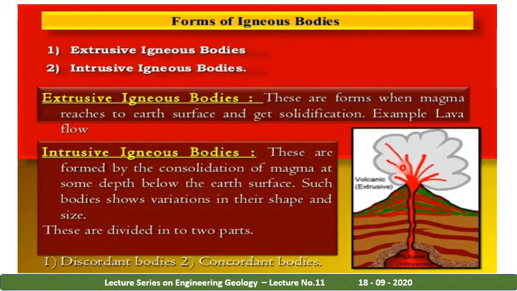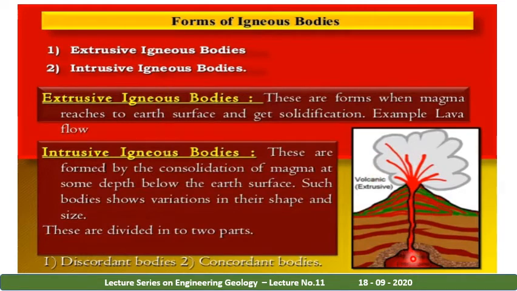Here, this entire region is called intrusive. This entire region is called extrusive. The same magma which travels from the subsurface to the surface, explodes and lies down on the earth surface and forms a new type of rock, that is called extrusive. Example is basalt rock.